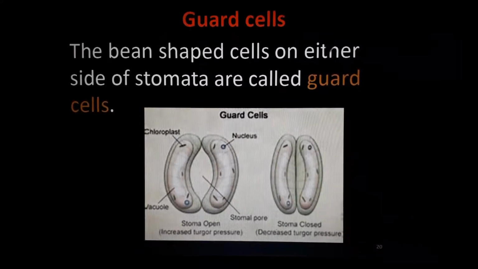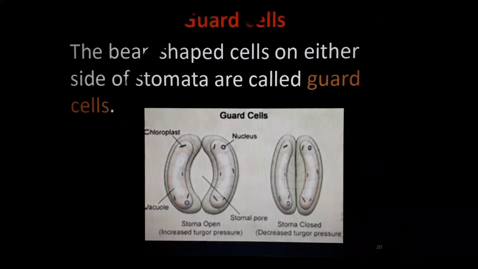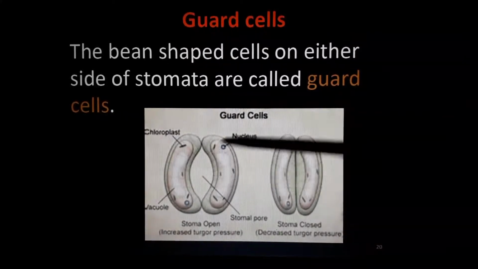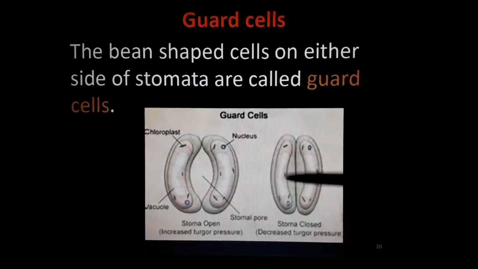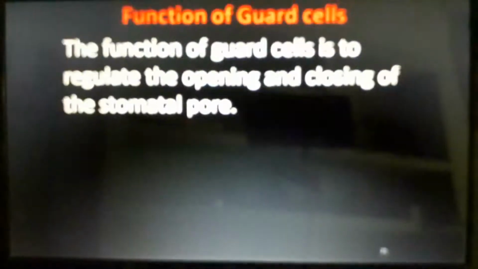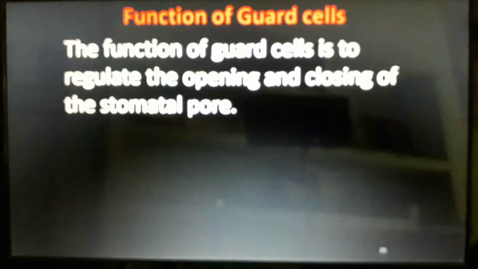The bean-shaped cells on either side of the stomata are called guard cells, which regulate the opening and closing of the stomata pore. Pore means hole. The function of guard cells is to regulate the opening and closing of the stomata pore.